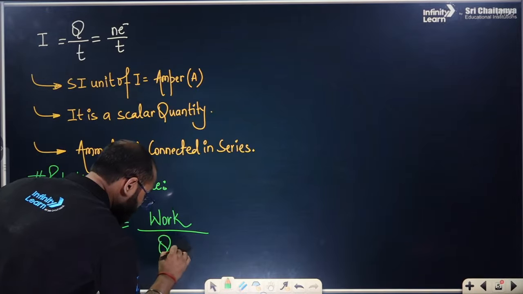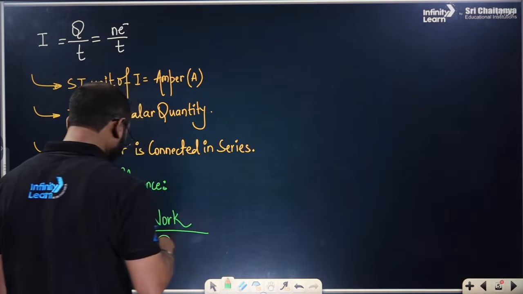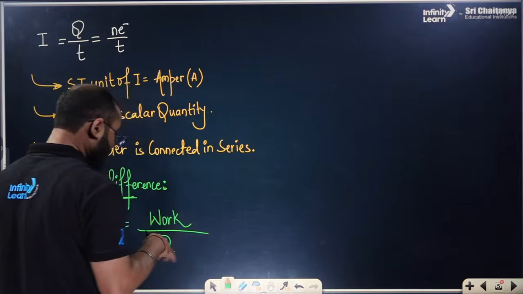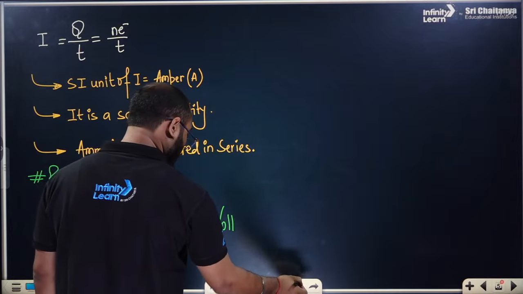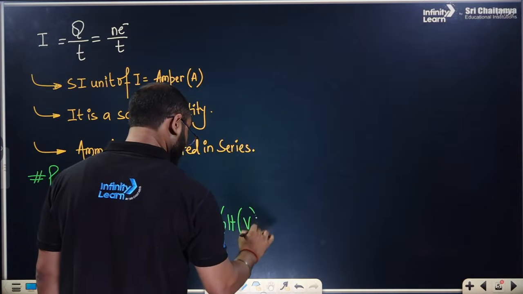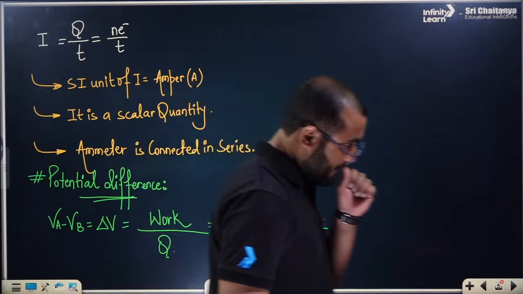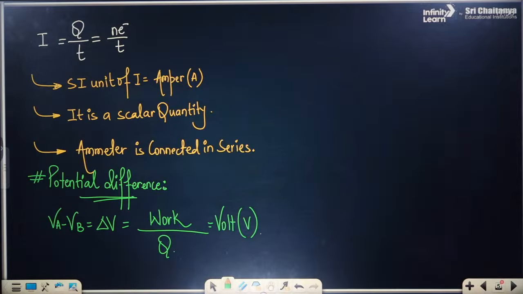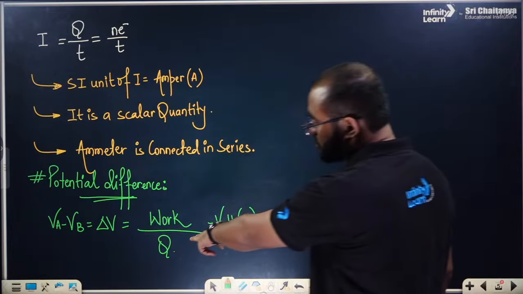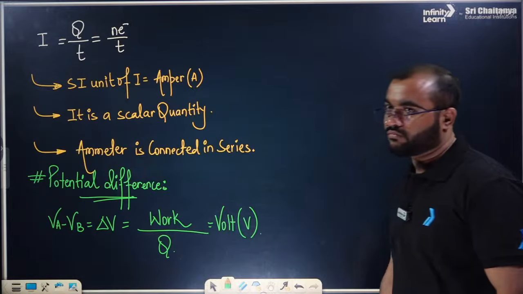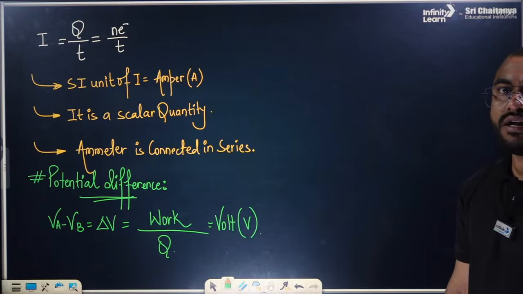Charge, everyone. If we talk about the potential difference, the SI unit is going to be, sorry, it is going to be volt, which is represented as V. Right. This is the potential difference. The difference between the 2 points of a particular wire equals work by charge, everyone, and the SI unit is volt. Fine. SI unit is volt.